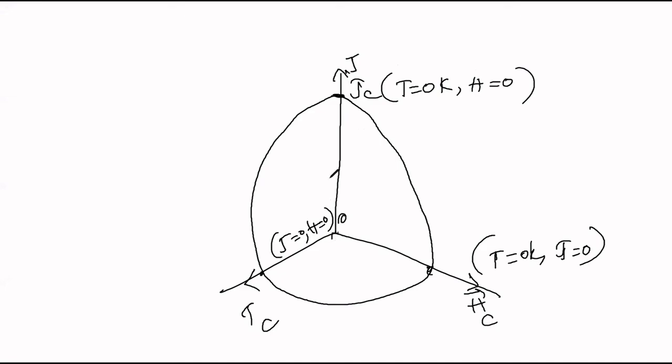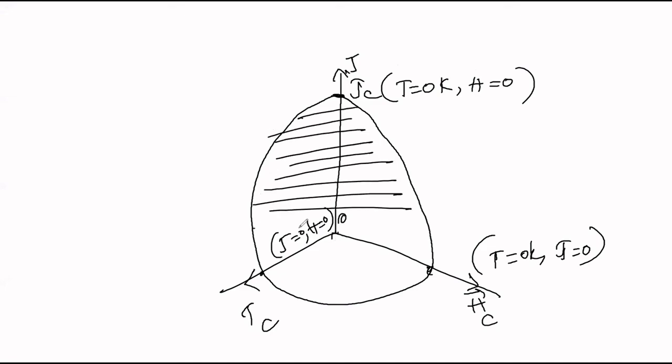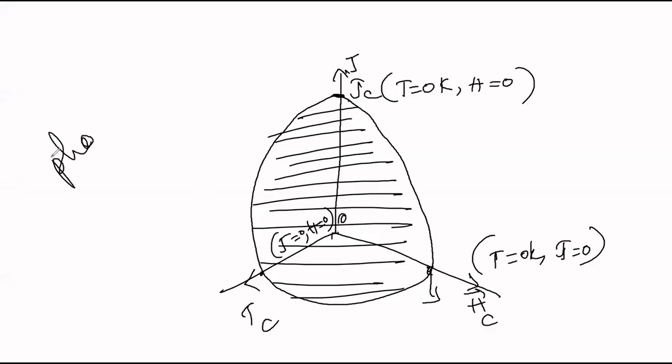Up to here this is a superconducting material. When we exceed Hc, it is a normal material. When we exceed Tc, it is a normal material. When we exceed Jc, it is a normal material. This is called the phase diagram of a superconductor.